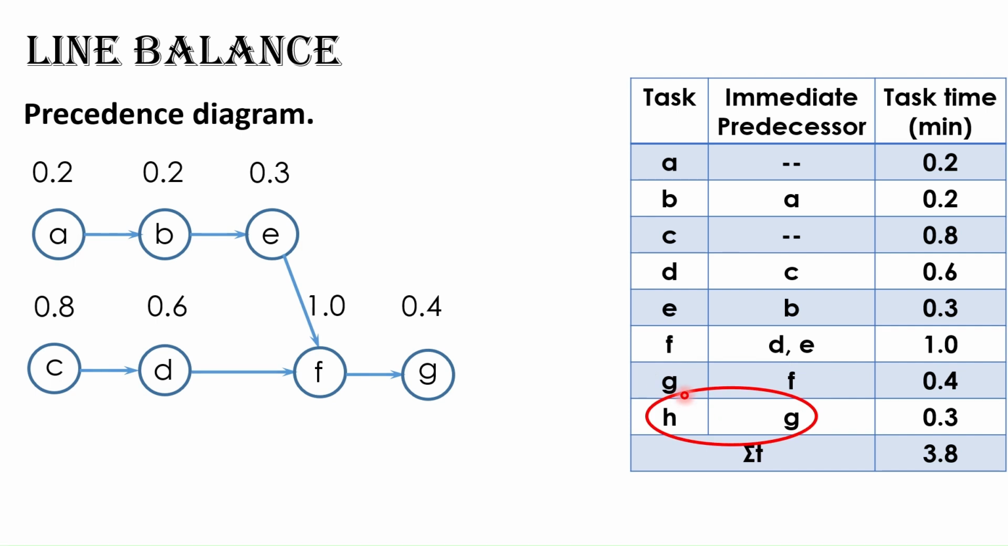The last task is Task H with an immediate predecessor, Task G. So, draw an arrow starting from G and pointing to the right, then draw a node with the letter H inside and its duration 0.3 above.